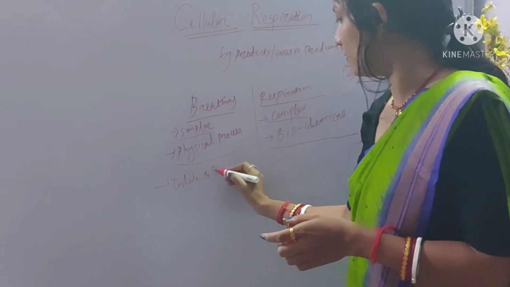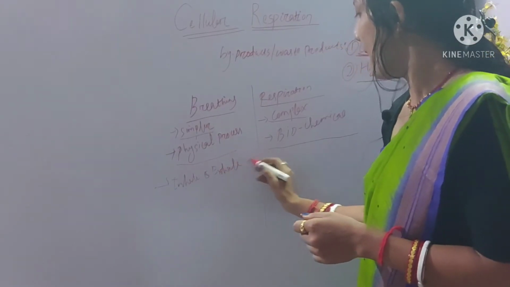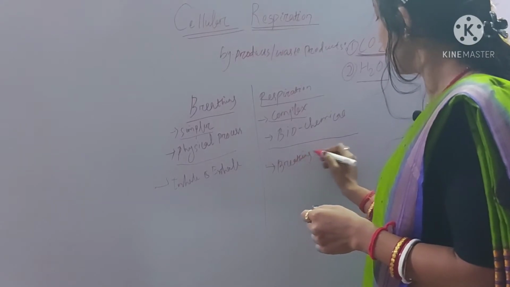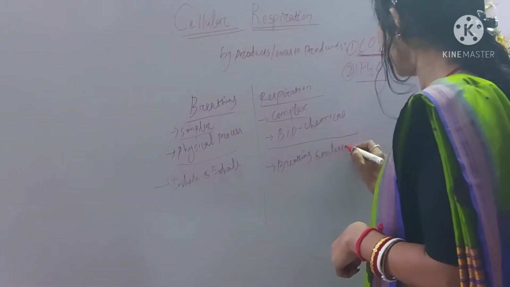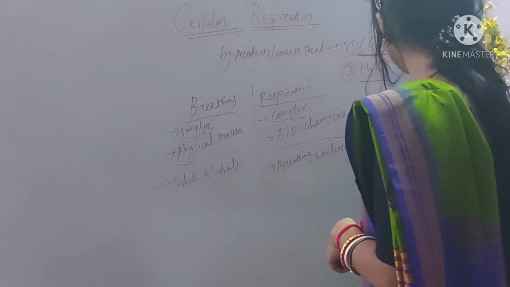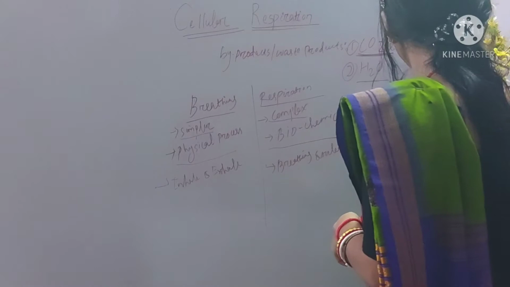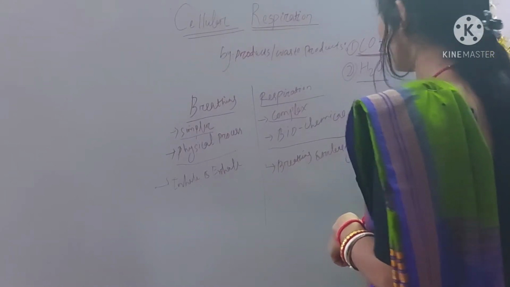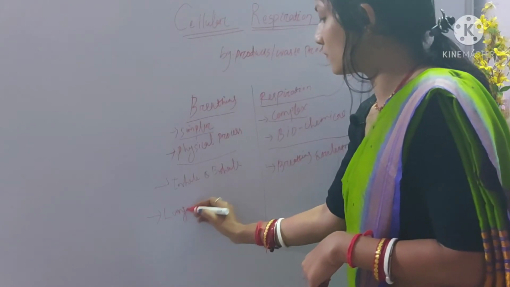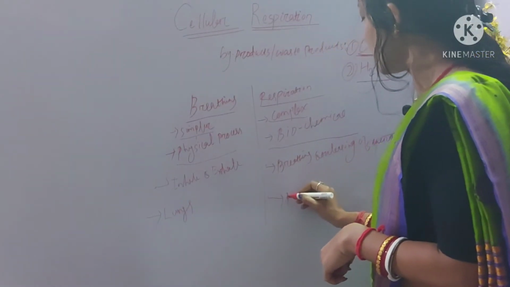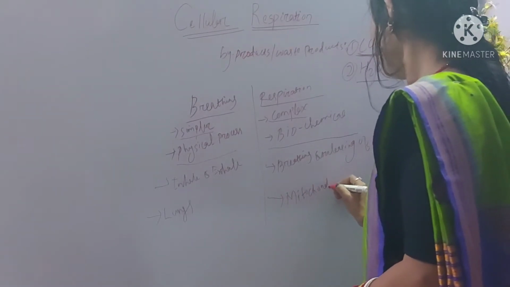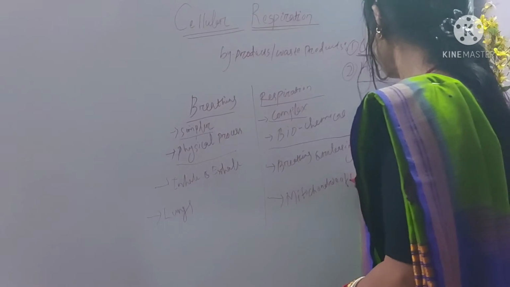So breathing means inhale and exhale, but respiration means both breathing and releasing of energy by burning of the food. The breathing process takes place inside the lungs, while respiration takes place in the mitochondria of the cell.